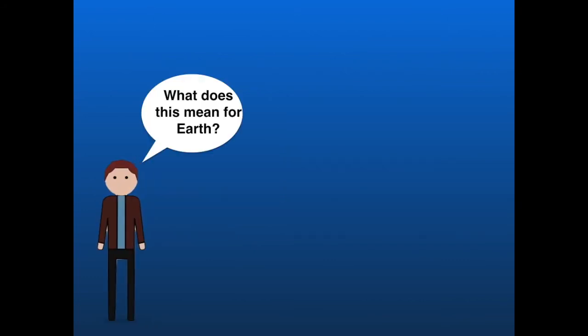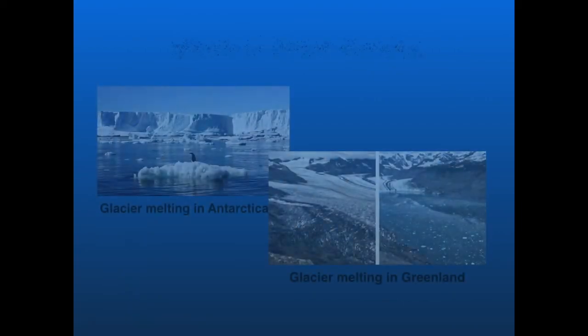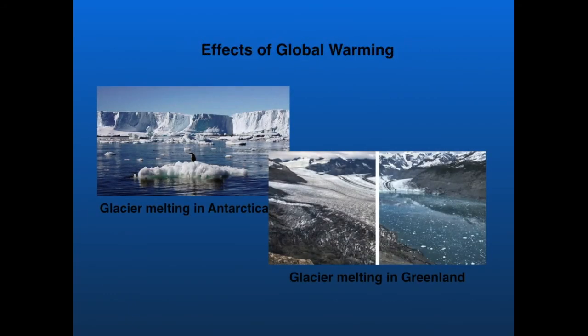Now that you're convinced, or more educated and hopefully persuaded that global warming is definitely still happening, what does this mean for Earth? Well, global warming has some serious effects on all life on Earth, some of which we are already seeing. Some of the more common effects that you might have heard about or already seen is melting glaciers and Arctic ice sheets in both Greenland and Antarctica, which will lead to a rise in sea levels. This will cause glaciers and Arctic sea ice to retreat.